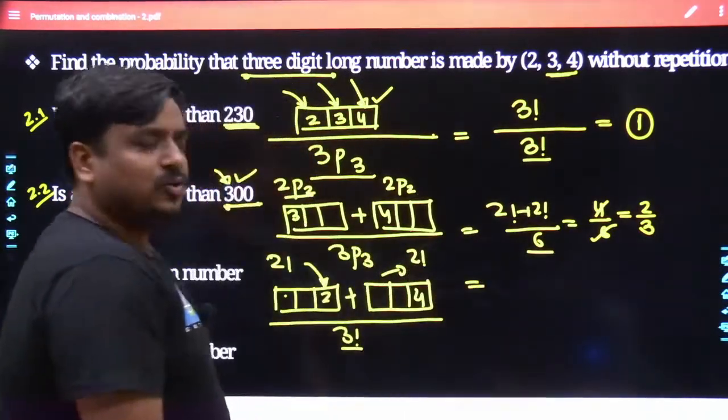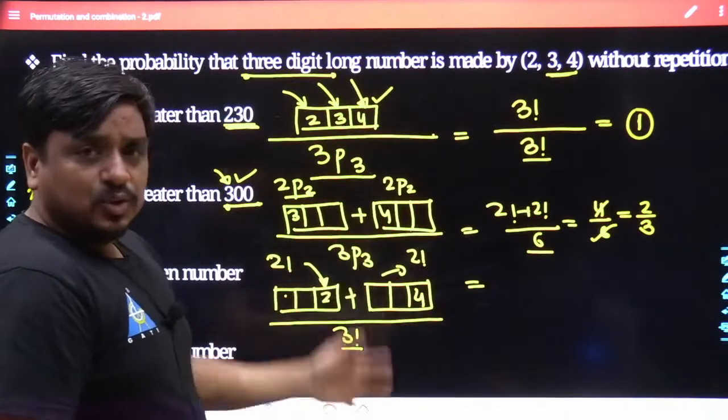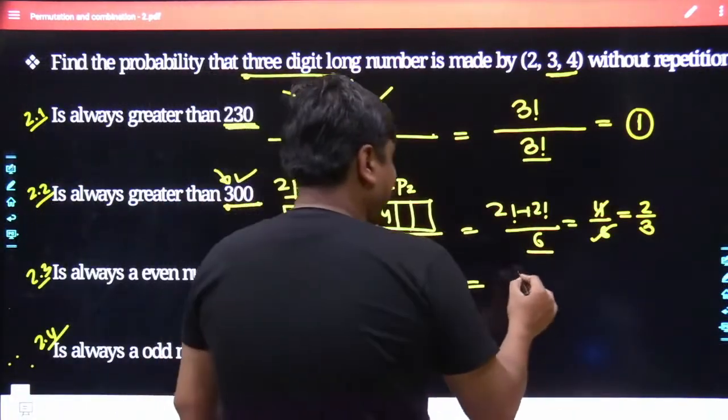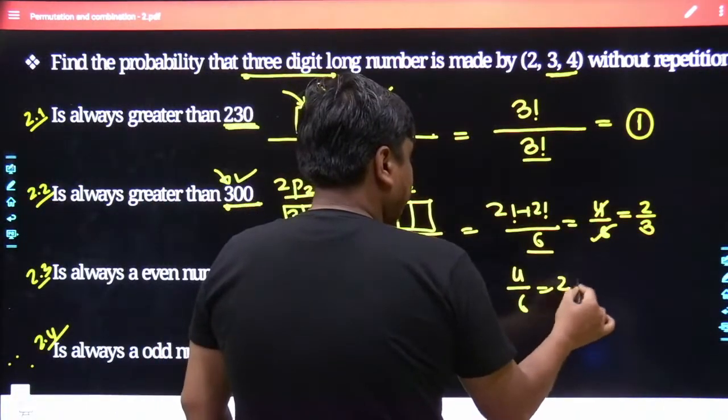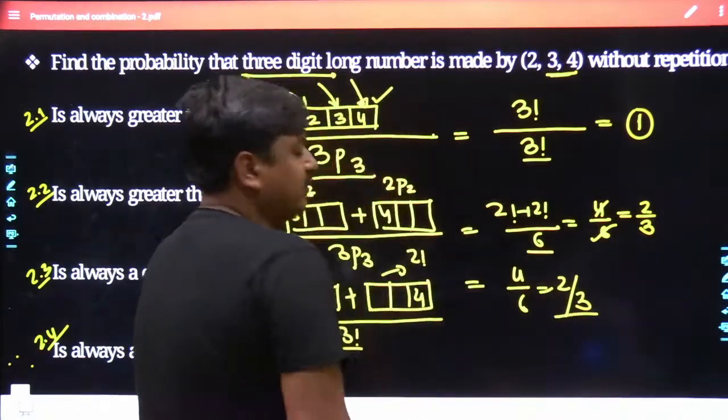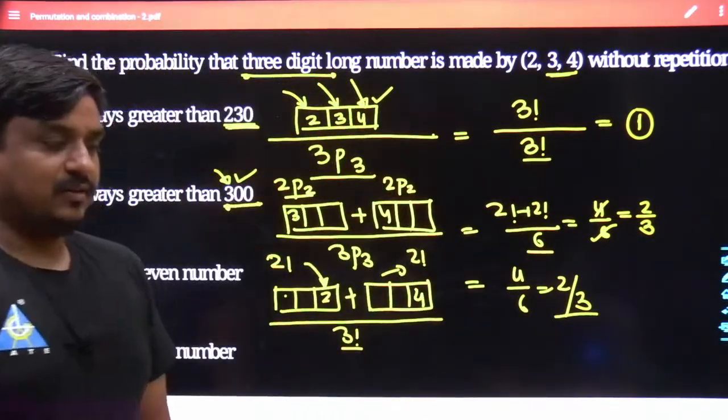2 factorial remains 2, gets added with another 2 factorial, so it becomes 4. 4 getting divided by 6. At the end of the day, still you would have 2 divided by 3 as the answer.